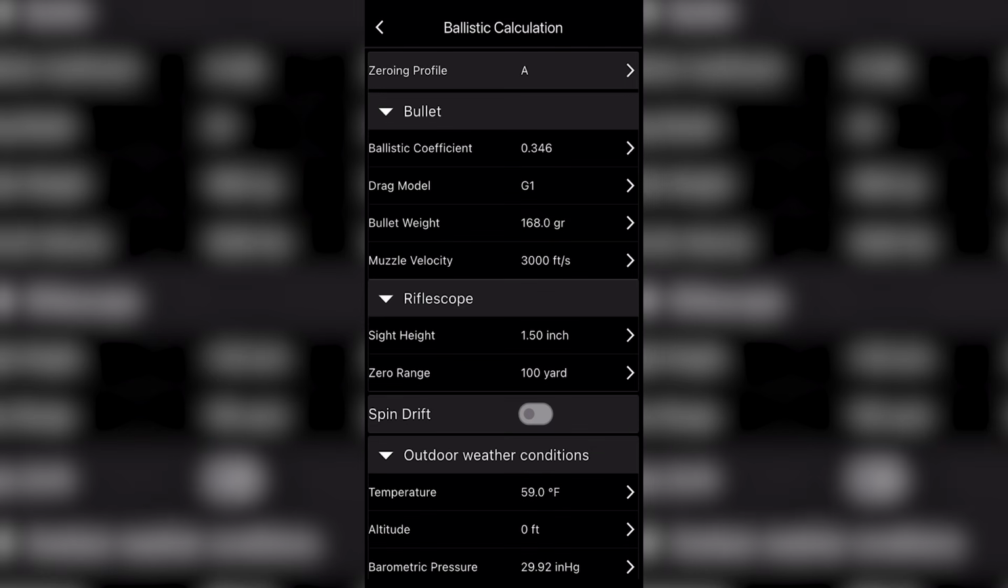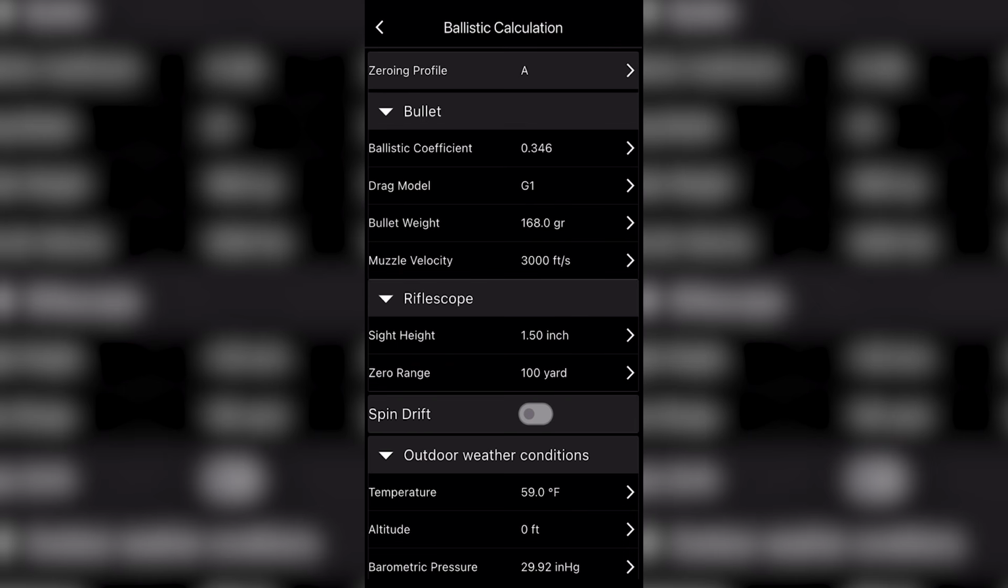Our ballistic menu opens up and we can take a brief look at it. Up top we have the ballistic coefficient, our drag model, the bullet weight, the muzzle velocity. We have scope information. We have spin drift, so if you're shooting something like an 8.6 or a 300 blackout with a crazy barrel twist, you can input that data as well.